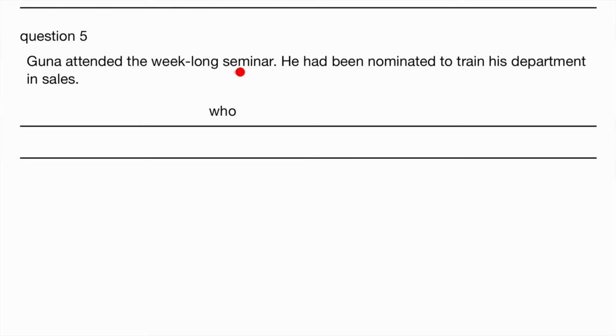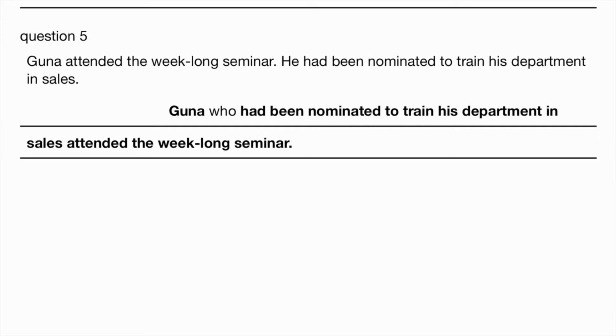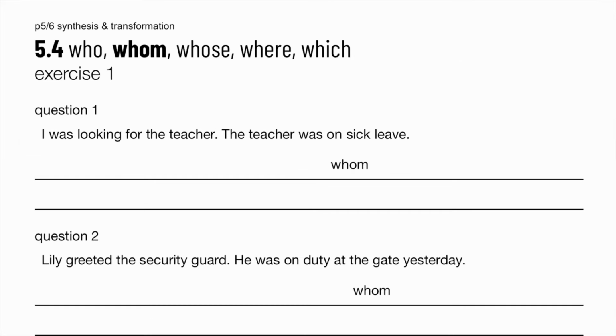Guna attended the week-long seminar. So basically it was a talk, a workshop to train people on certain things, and it was a week long. He had been nominated to train his department in sales. So Guna, who had been nominated to train his department in sales, attended the week-long seminar. It's also fine if you add the two commas. That's fine too. So that was who.